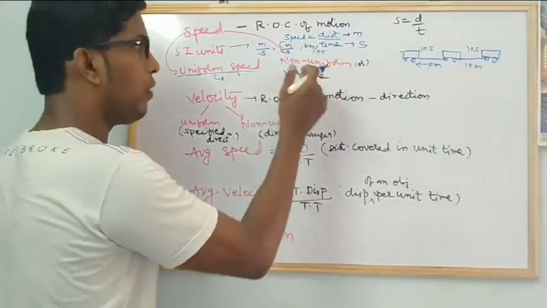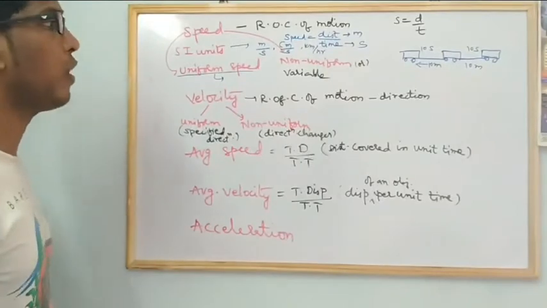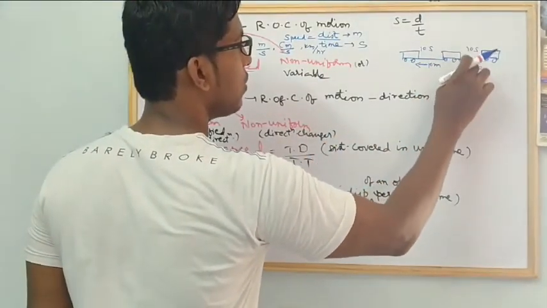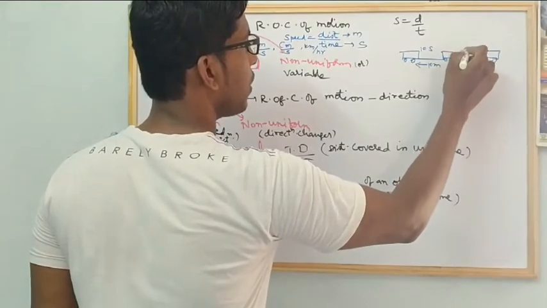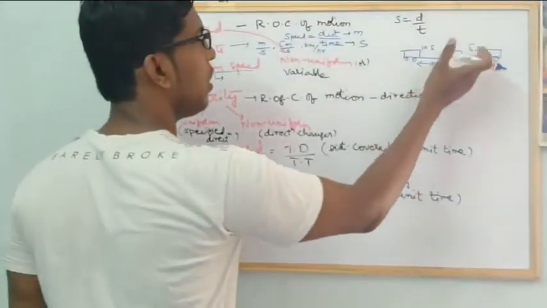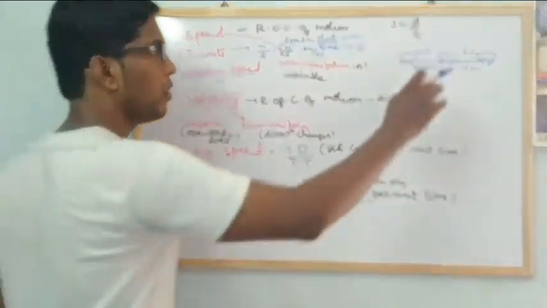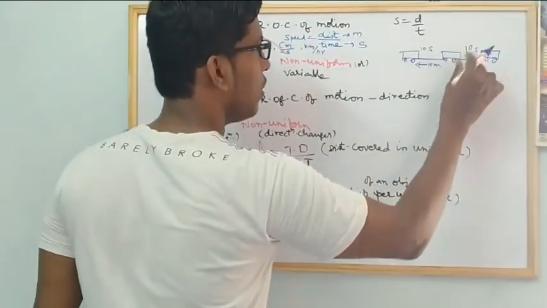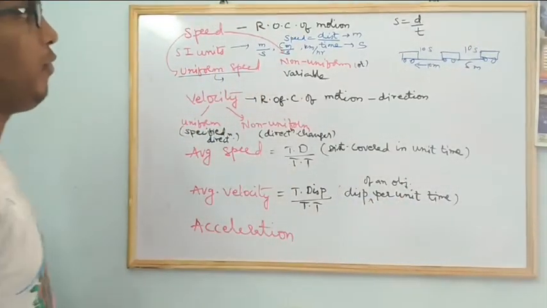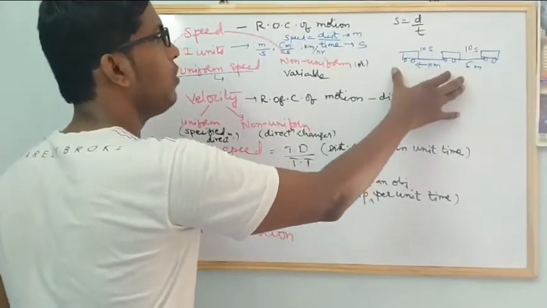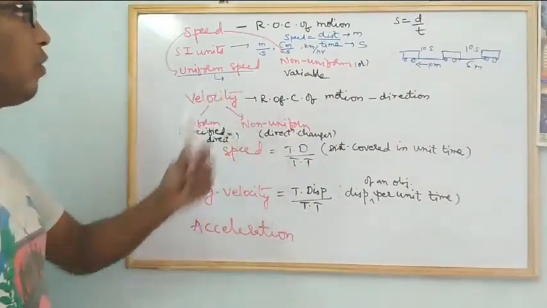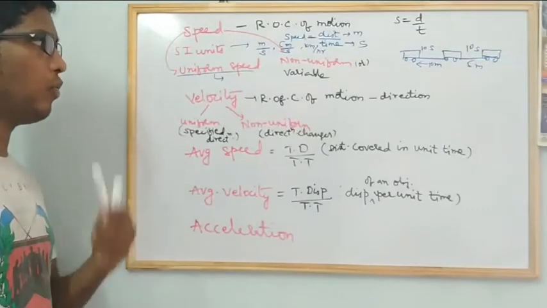And non-uniform or variable speed also we can call it. Suppose here it is 10 seconds and 10 meters, and suppose you take 5 seconds, this is non-uniform speed. If a body covers equal distance in unequal intervals of time, or you can take it like this also, 10 seconds and 5 meters. So what do you observe? If an object covers unequal distance in equal intervals of time, that is also known as variable speed or non-uniform speed.